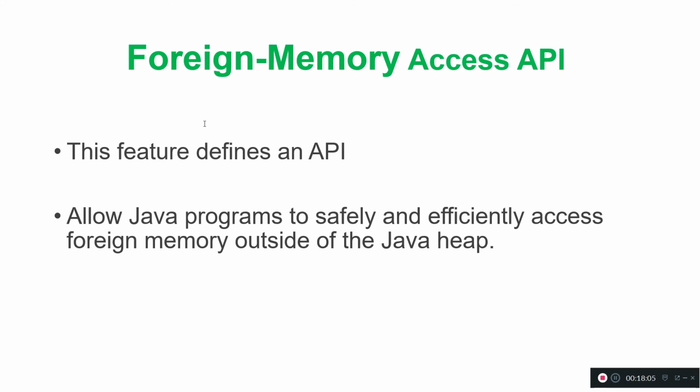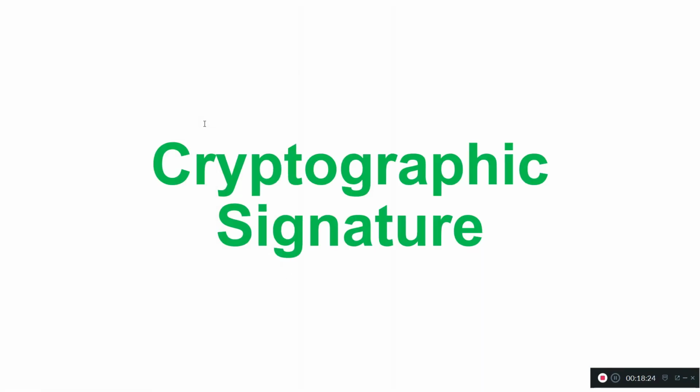Only static variables go to the stack and every object goes to the heap. But in JDK 15 it is providing one API so that you can effectively access foreign memory outside of the heap. That is one of the good features in Java internals.